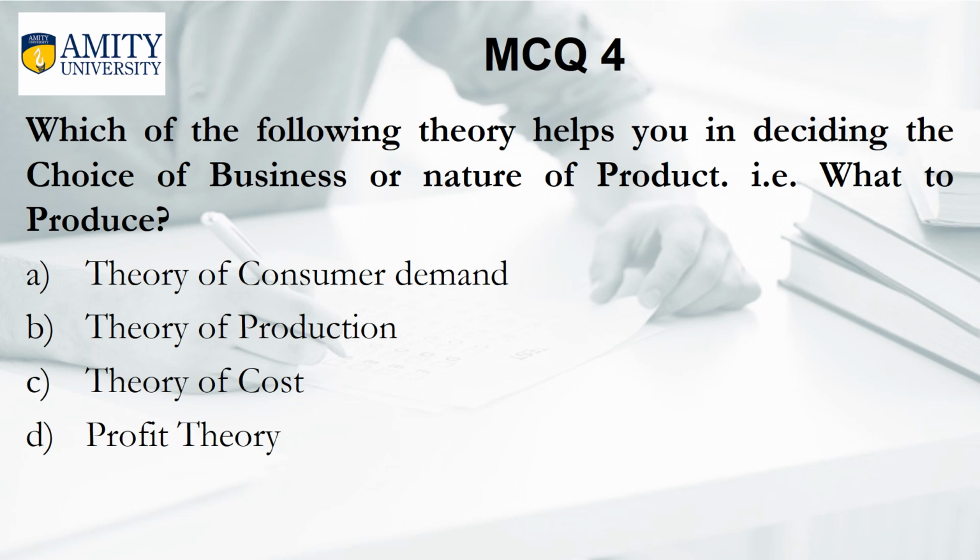Which of the following theories helps you in deciding the choice of business or nature of product, that is, what to produce? A. Theory of consumer demand. B. Theory of production. C. Theory of cost. D. Profit theory. And the right answer is A. Theory of consumer demand.